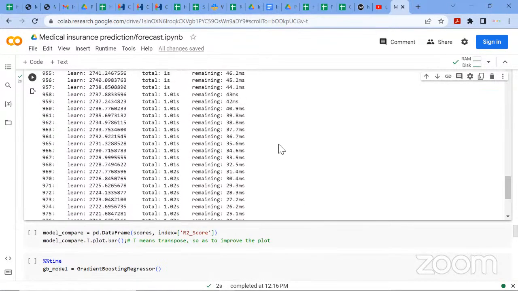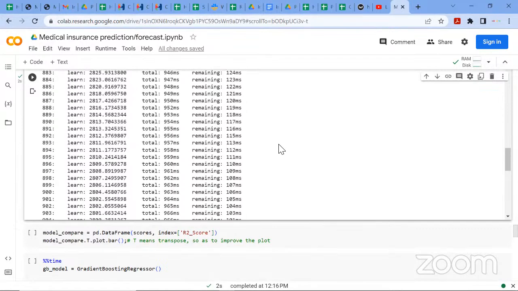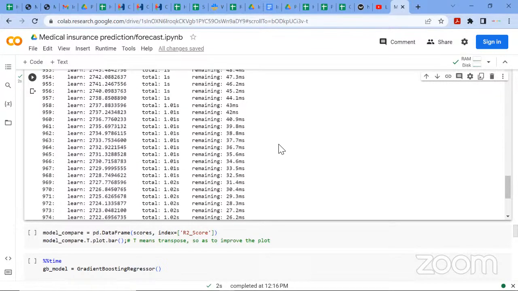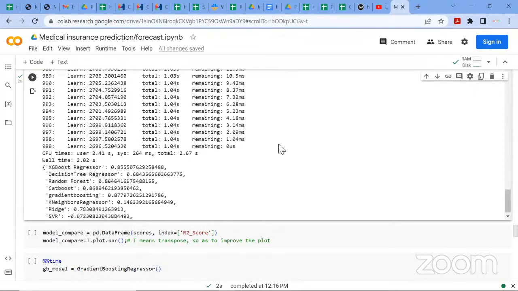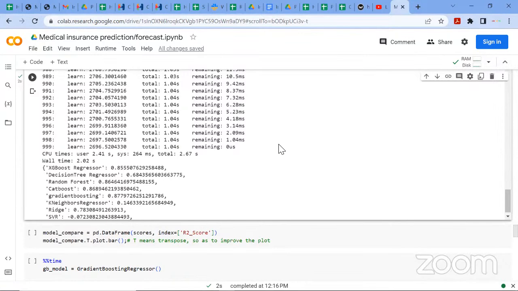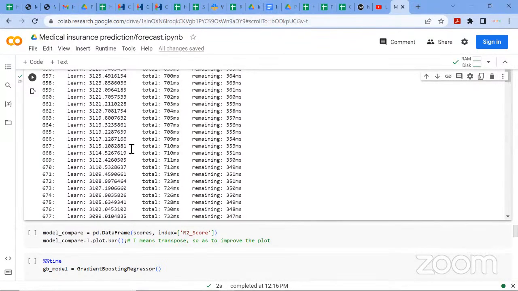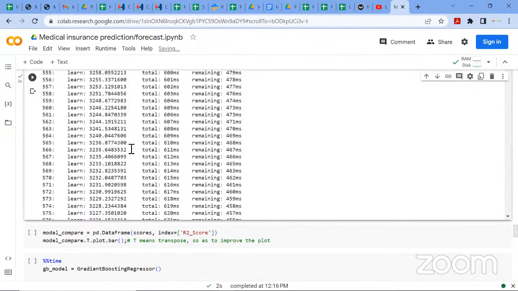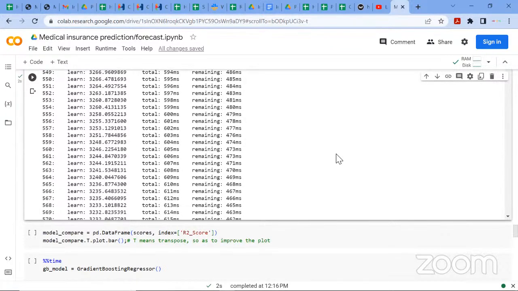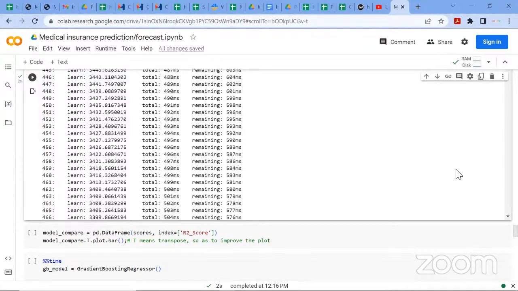You might be wondering what this output is doing. This is the learning rate, produced from my CatBoost. I can put something in my code to remove the outputs, that's what this code is doing here. The output you're seeing shows how your CatBoost regressor is fitting and scoring. So I'm not dwelling on that.